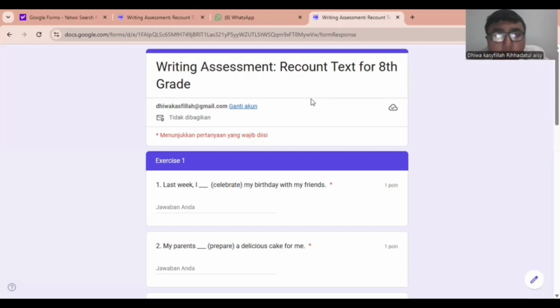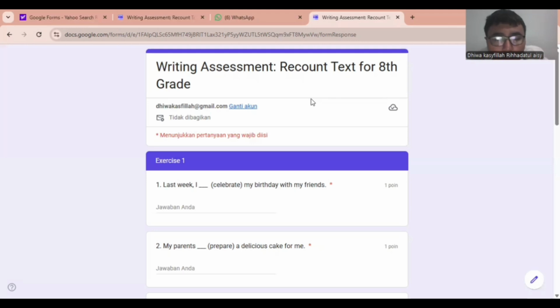creativity, or content development. To improve the washback of this assessment, teachers can combine it with a writing performance task. After students complete the fill-in-the-blank exercise, they can be asked to write their own recount text based on a personal experience. Teachers can then assess grammar, vocabulary, organization, and content using an analytic writing rubric. This combination would provide a more comprehensive evaluation of students' writing ability while encouraging meaningful language learning.